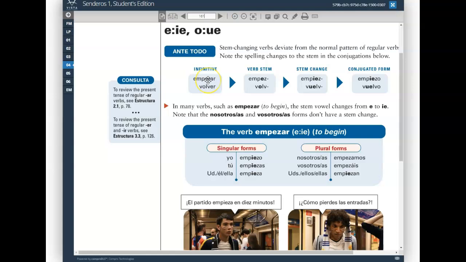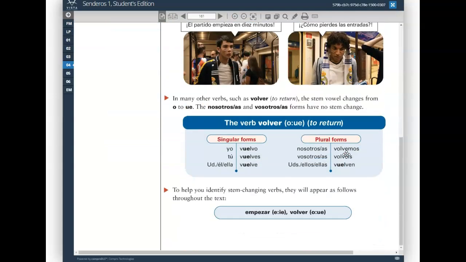Yeah, so that's the verb empezar in the infinitive. You can see the stem, how it changes, and then utilizing that changed, modified stem, how it would conjugate in all the different forms except for nosotros.